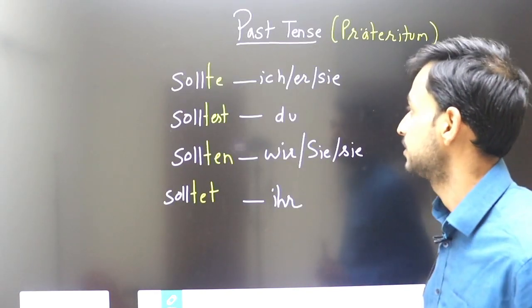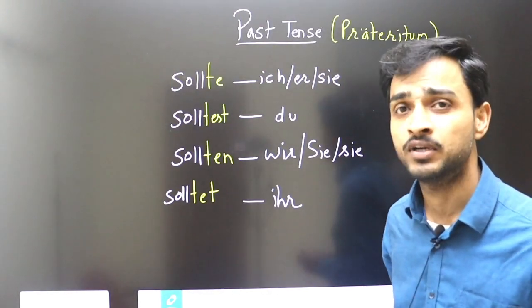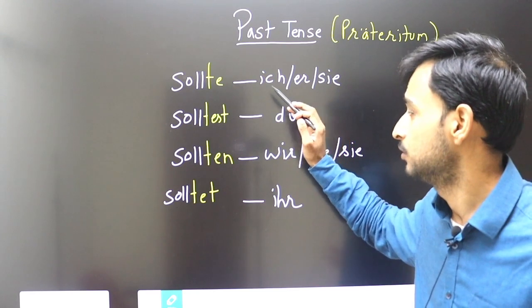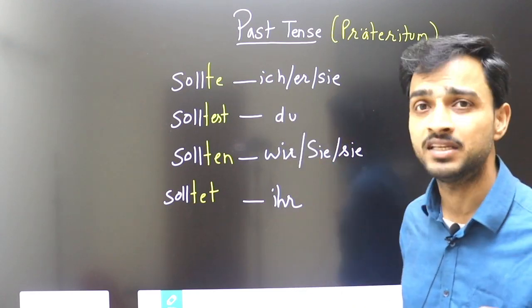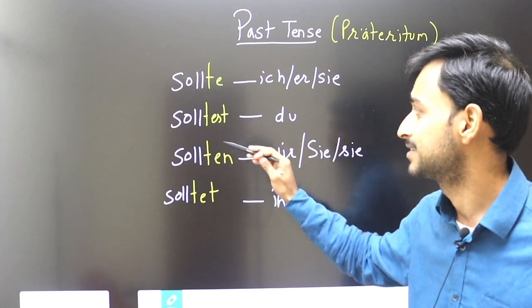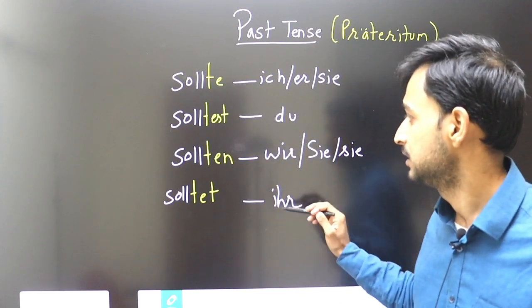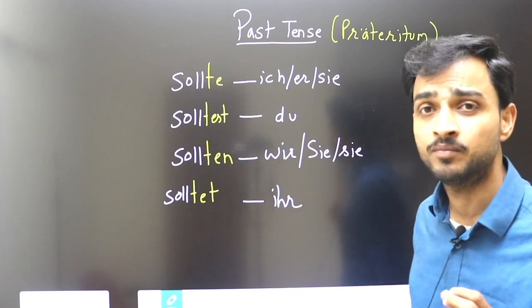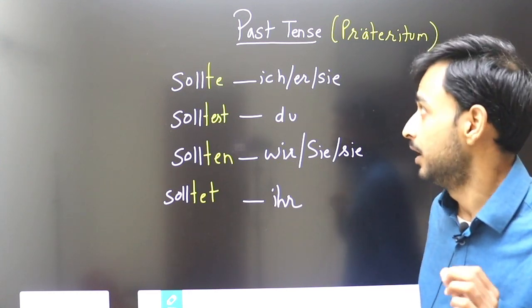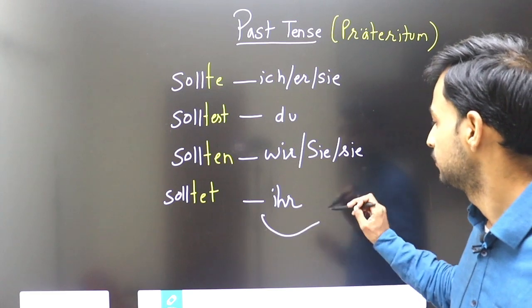This is past tense. Now past tense is also modal verb, has past tense. So this past tense of modal verb we use extra t. You can see here ich sollte, du solltest, wir sollten, ihr solltet. That is the past form of sollen modal verb. Again we use this form basically for politeness.